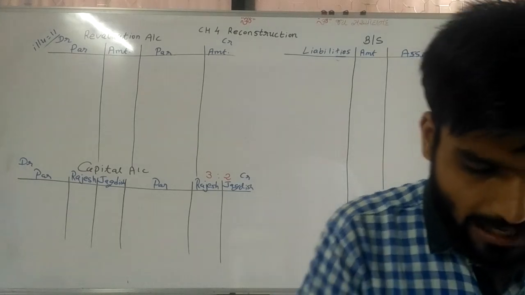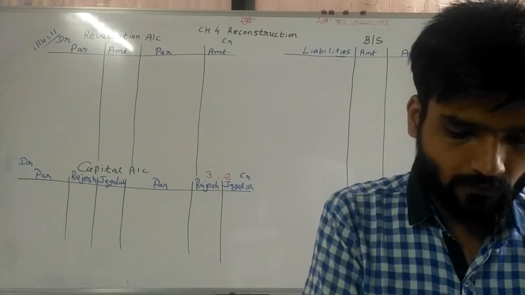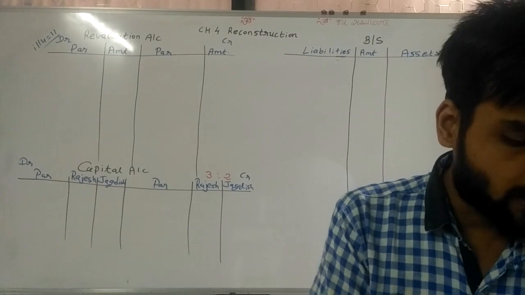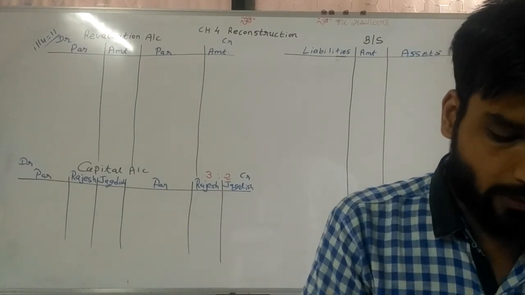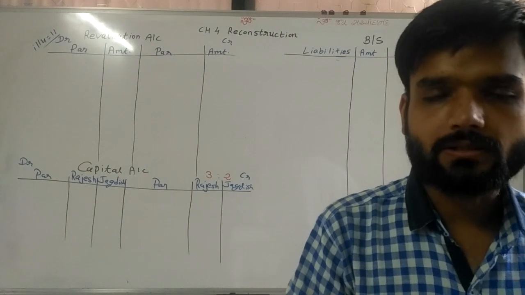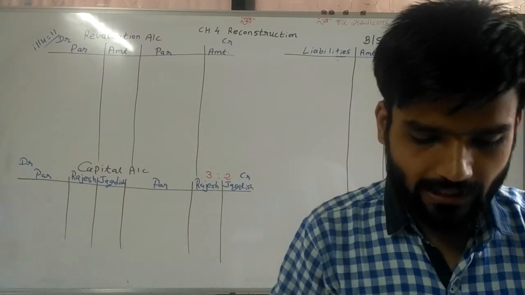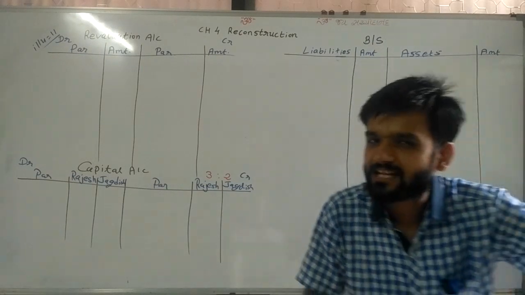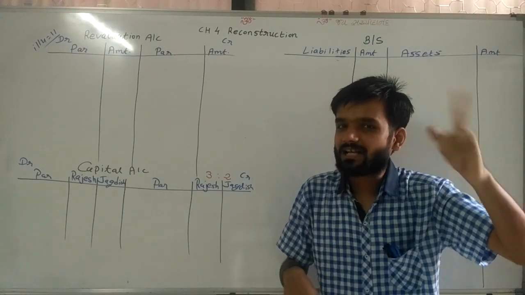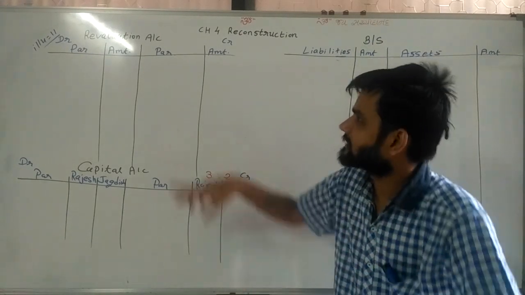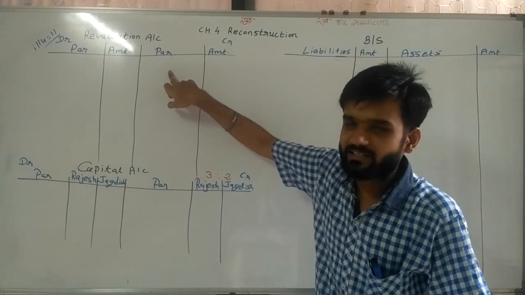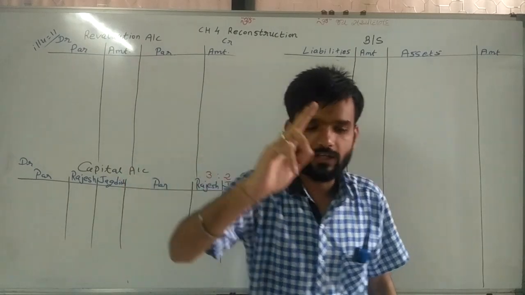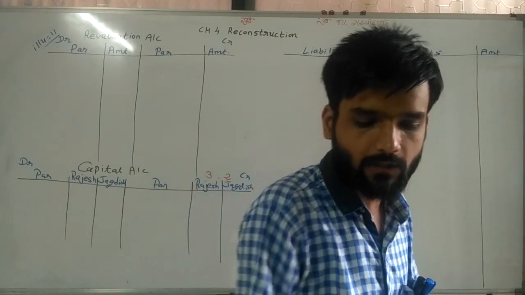Now adjustment number 1. Land and building value is to be increased by 20%. Sir, land and building we need to increase by 20%. Now remember my last lecture also. In the last lecture we discussed: happy then credited, sad means debited. Now we need to increase the value of land and building.